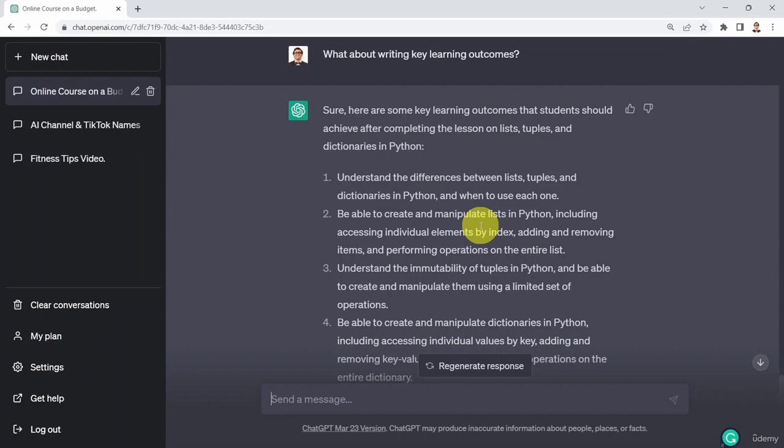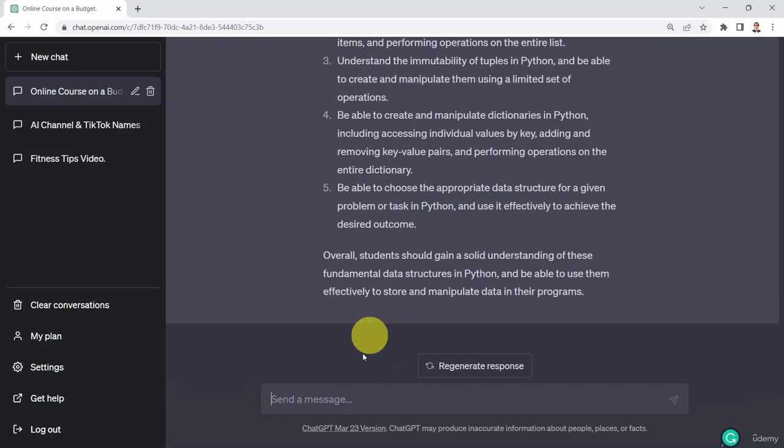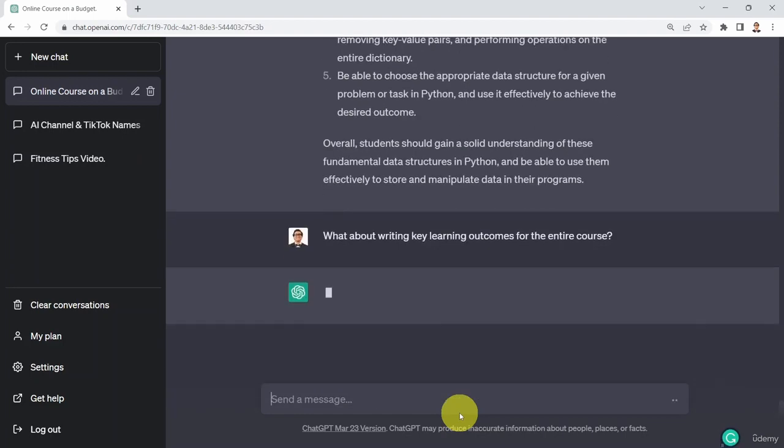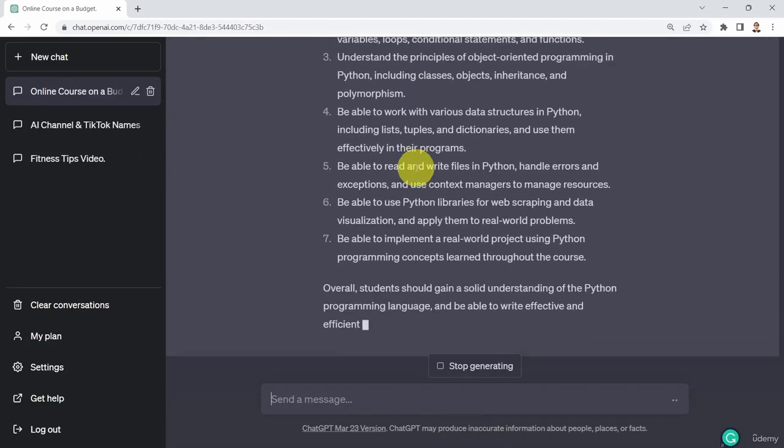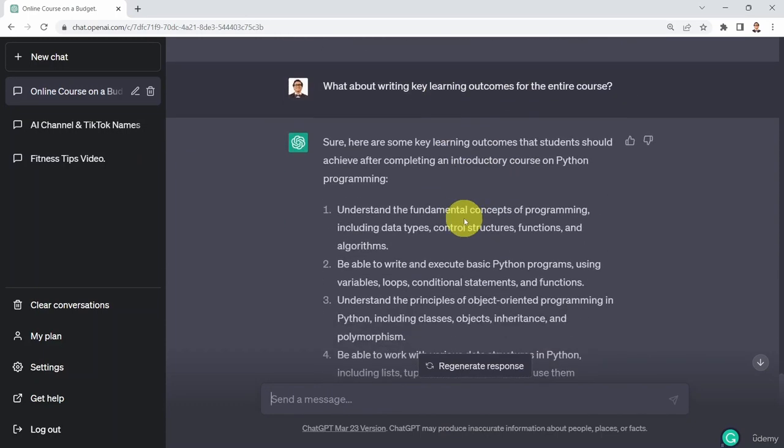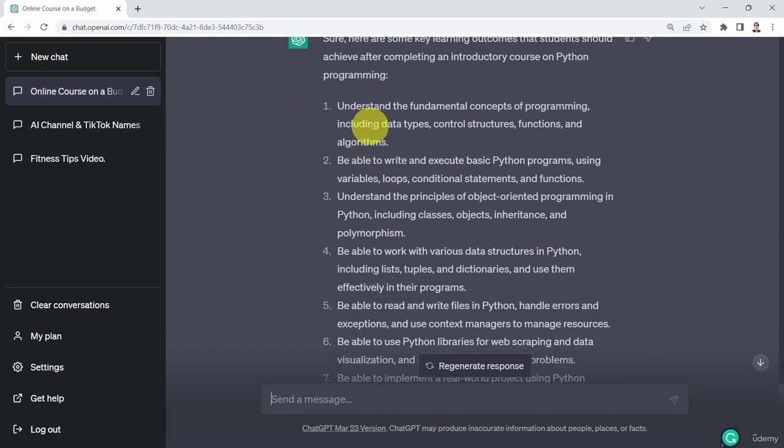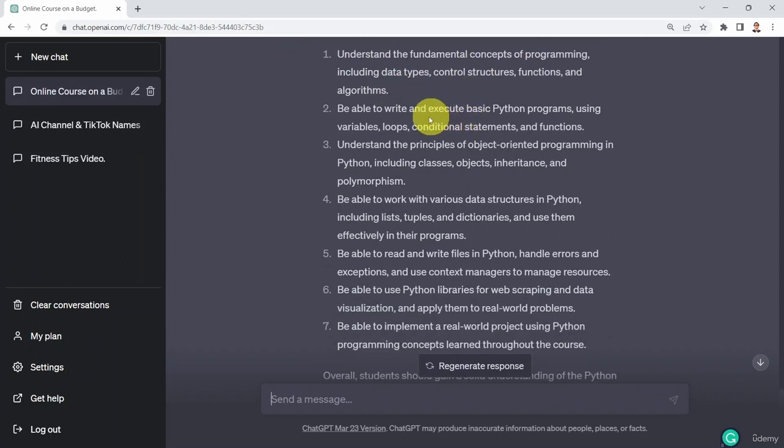Of course, you can go ahead and change that by asking for key learning objectives or outcomes for the entire course. So let's actually go ahead and test it out. So if I say, what about writing key learning outcomes for the entire course? And let's see if that works. Here we go. Sure. Here are the key learning objectives for the whole course. First, you need to understand the fundamentals of programming, data structures, control structures, functions, and algorithms.